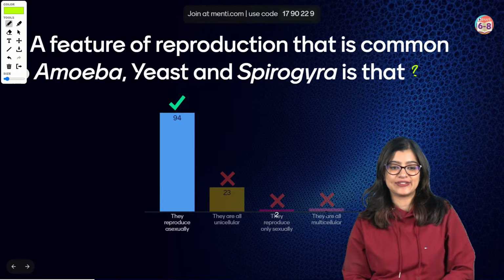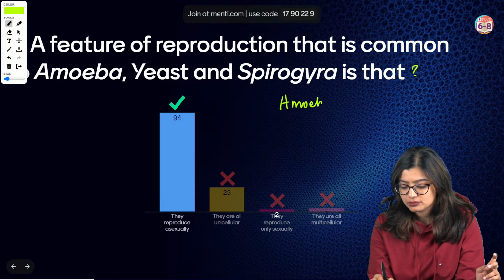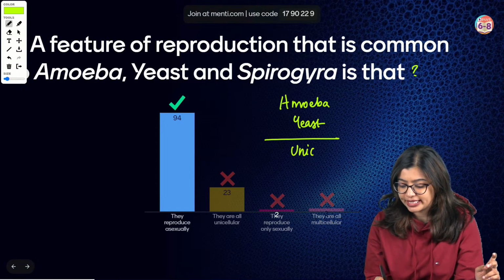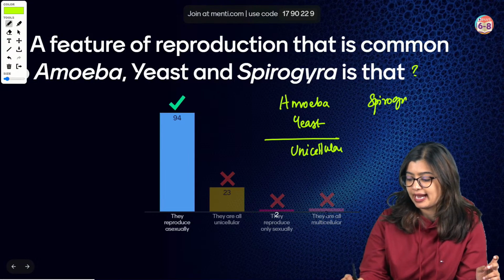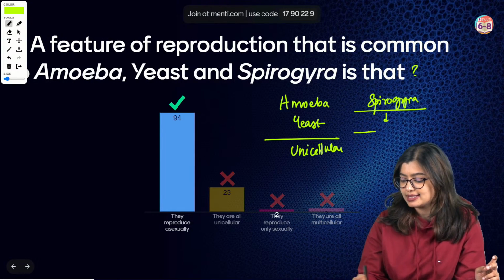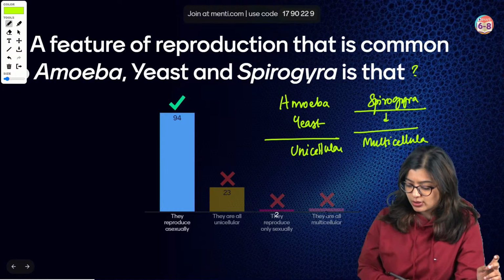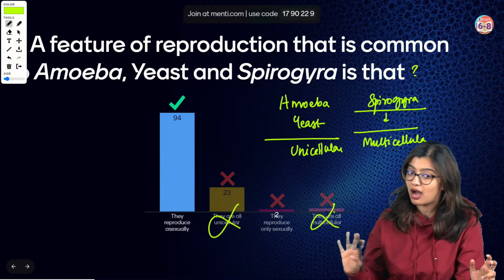Very good, students. Very, very good. See, you have amoeba, you have yeast. These two are unicellular. While Spirogyra, on the other hand, is multicellular. So any option which says they are all uni or all multi is wrong.